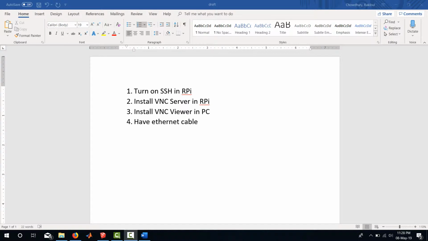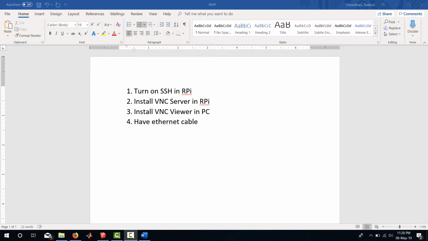You must install the VNC server in the Raspberry Pi and also the VNC viewer in your PC. And obviously you'll need an Ethernet cable. It need not be a crossover one. The normal one that we use with our modem is alright. So let's have a look.